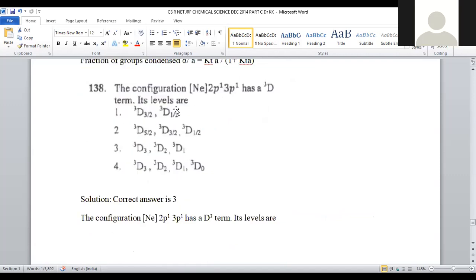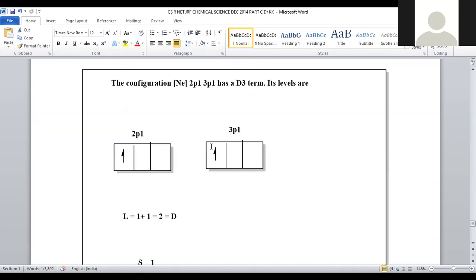It is a question from, again, point group symmetry, group theory itself. So here term symbols are given. The configuration of neon 2p1, 3p1 has a 3D term symbol. Its levels are, right? So here this is the electronic configuration. Its term symbol is 3D. And what are the other levels to be depicted? For that purpose, we are taking the configuration 2p1, 3p1. In 2p1, 1 electron is there, and in 3p1, 1 electron is there.